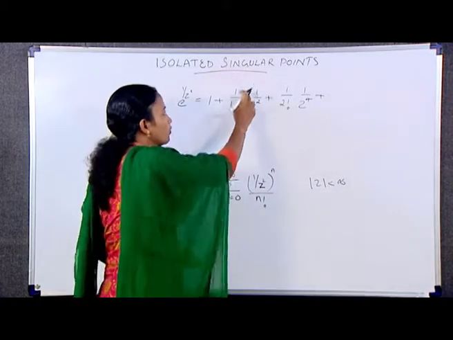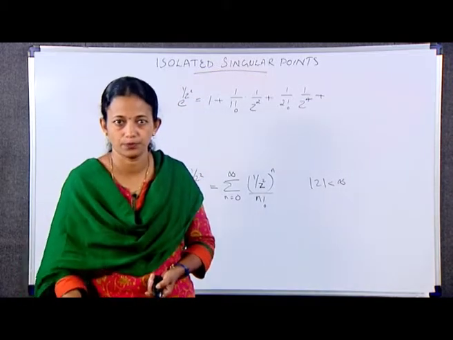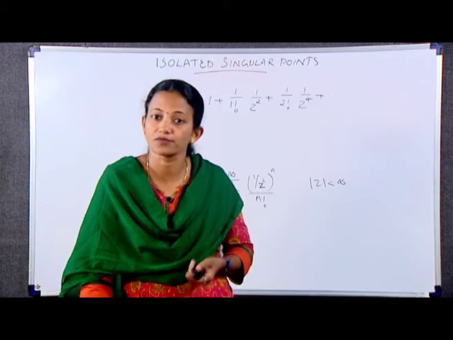Here we do not have 1 by z. So its coefficient is 0, that is b1 is equal to 0, and we obtain the value of the integral.